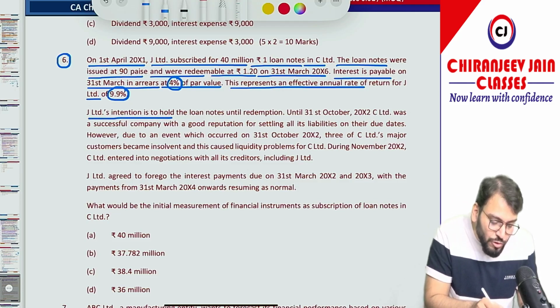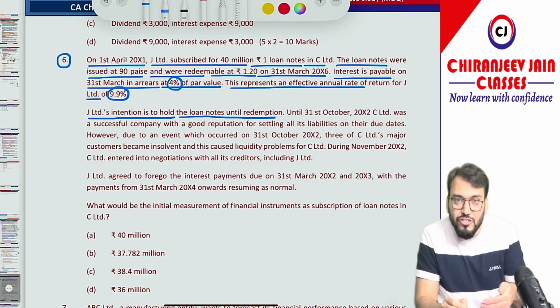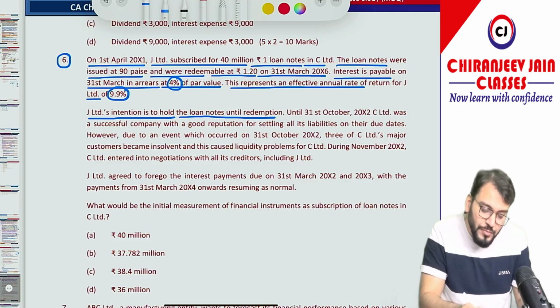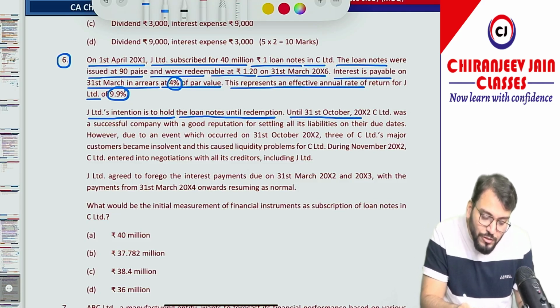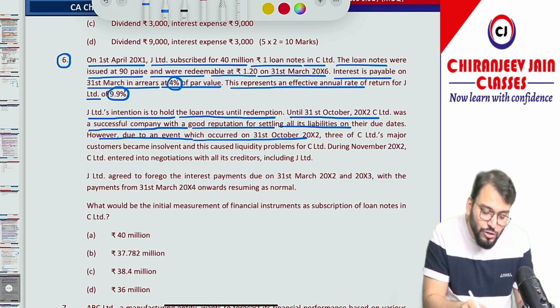Jain Limited's intention is to hold the loan note until redemption. So of course it will be initially measured at amortized cost until 31st October 2002. C Limited was a successful company with a good reputation for settling all its liabilities on their due date. However, due to an event which occurred on 31st October 2002, 3 of C Limited's major customers became insolvent, and this caused a liquidity problem for C Limited.